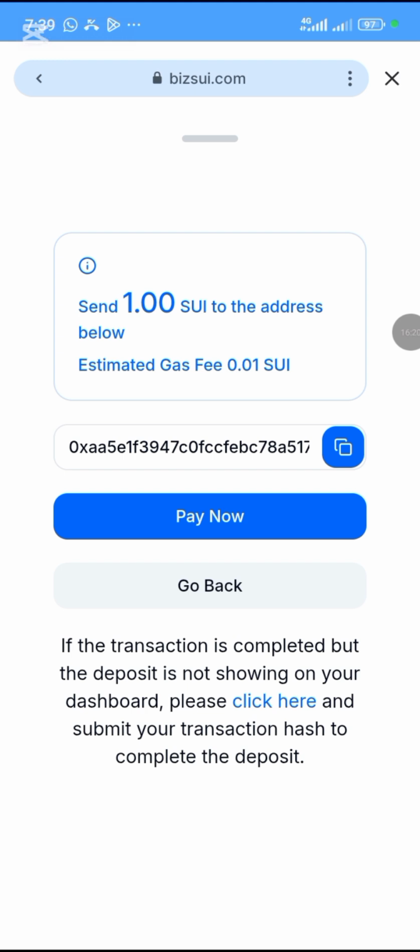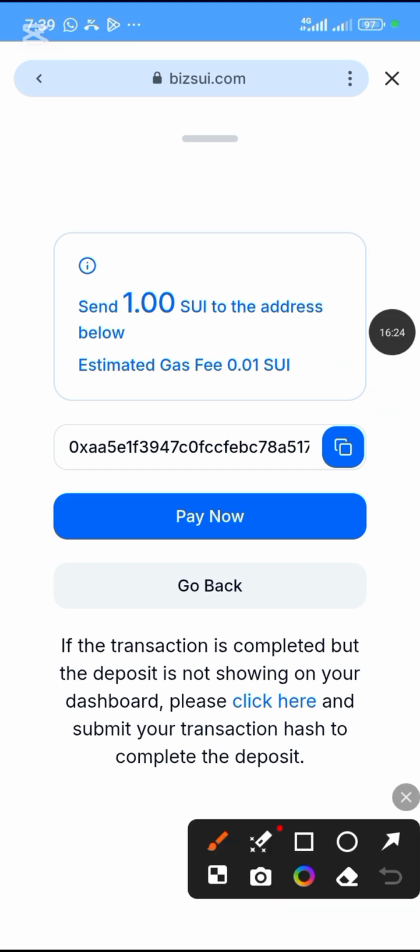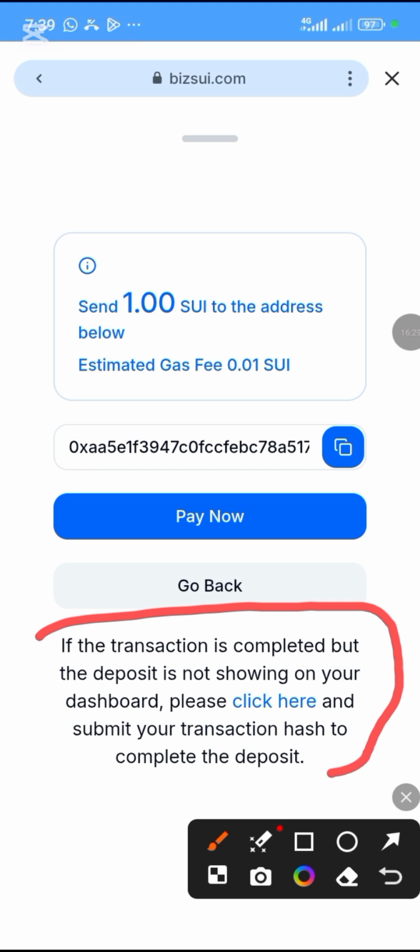So they said, if the transaction is completed, look at what they said here: if the transaction is completed, but the deposit is not showing on your dashboard, please click here and submit your transaction hash to complete the deposit. This is for those that deposited but did not see their money in their dashboard.